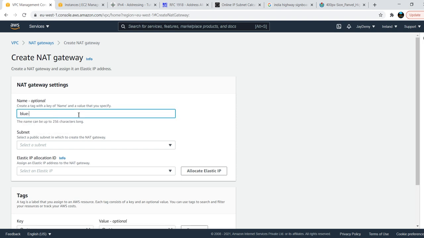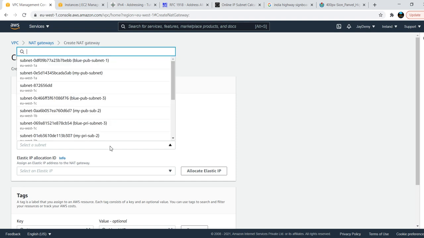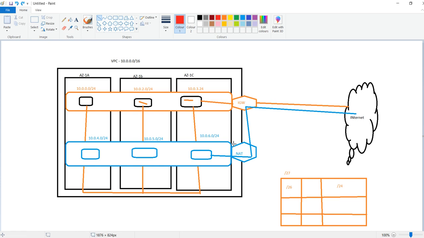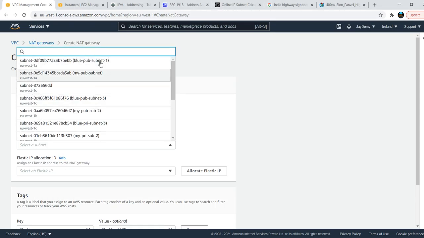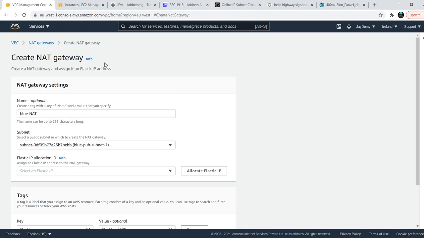I'm naming it blue NAT, and selecting a subnet. One more thing you need to keep in mind: this NAT gateway you need to create in a public environment. Don't forget that. You can take any public subnet, public subnet one.